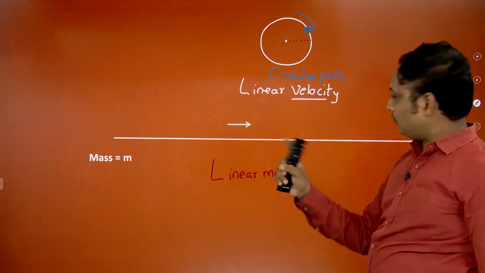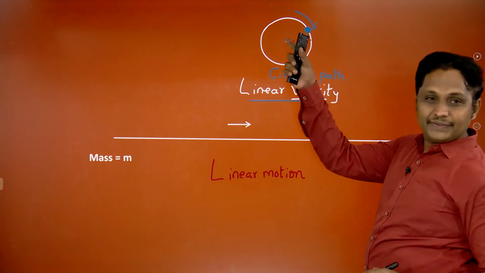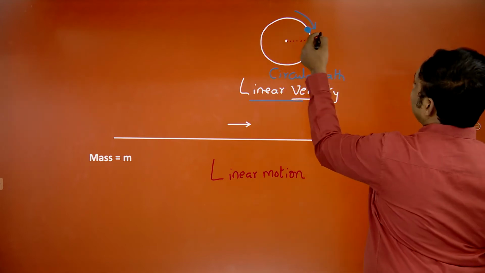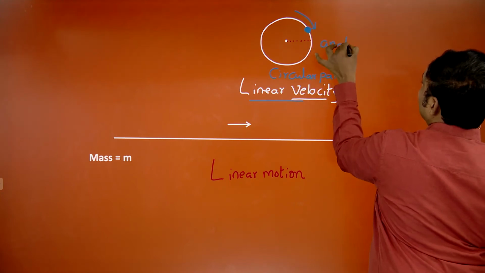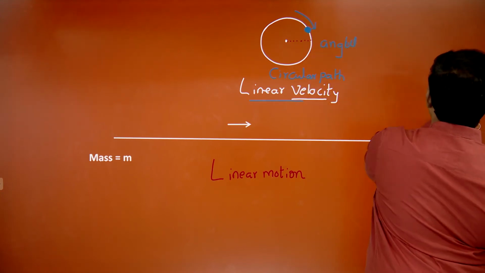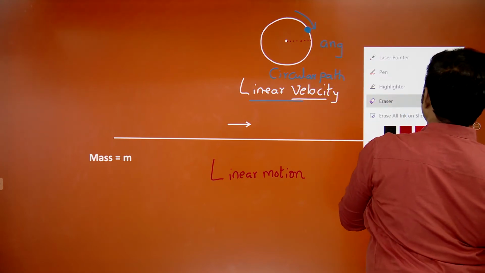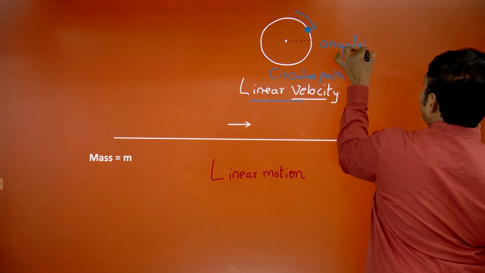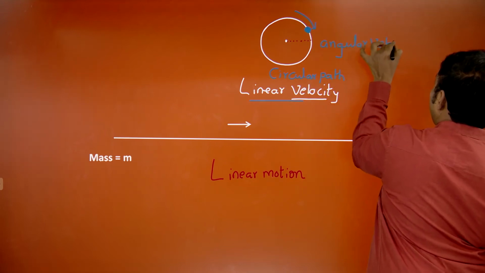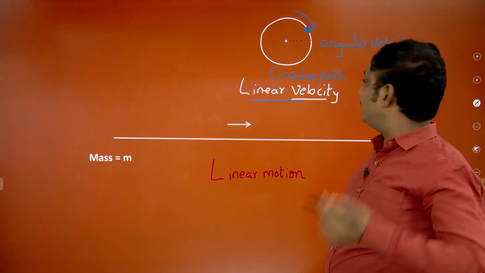It's very clear. In such cases you have to consider angular velocity. You have to get the angular velocity. All right, it's very clear, we can go for that.